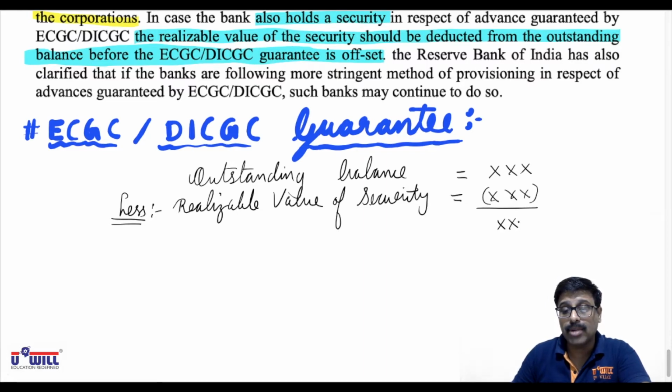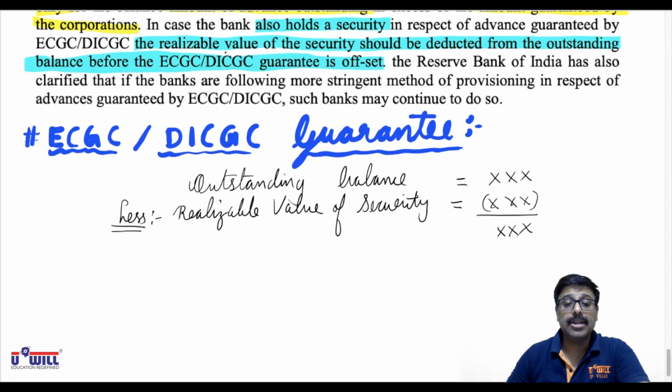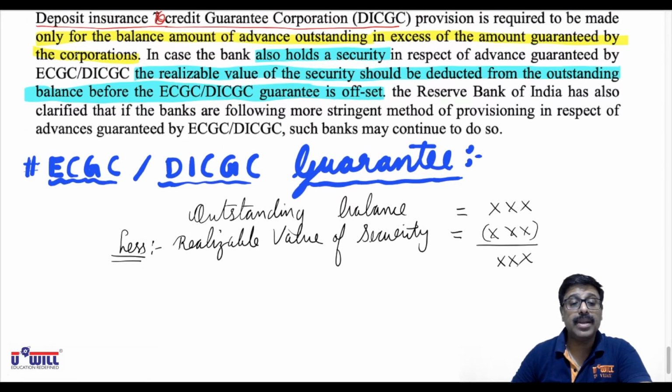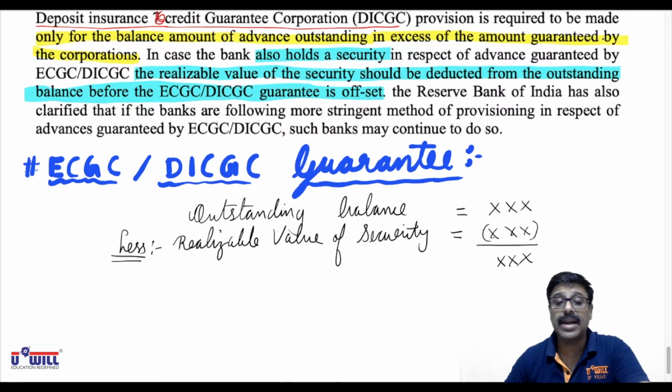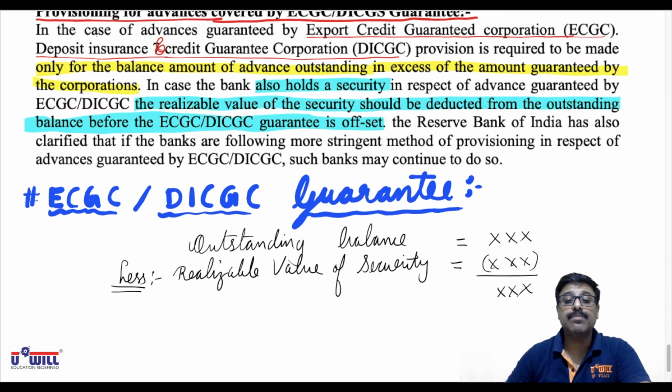Look at that blue highlighted once again. In case the bank also holds a security, the realizable value of security should be deducted from the outstanding balance before the ECGC or DICGC guarantee is set off. So from the outstanding balance, first we'll subtract the realizable value of security. Then look at that yellow highlighted one. In case the amount is guaranteed by ECGC or DICGC, then only for the balance amount of advance outstanding in respect of the amount guaranteed by the corporation, this provision is required.